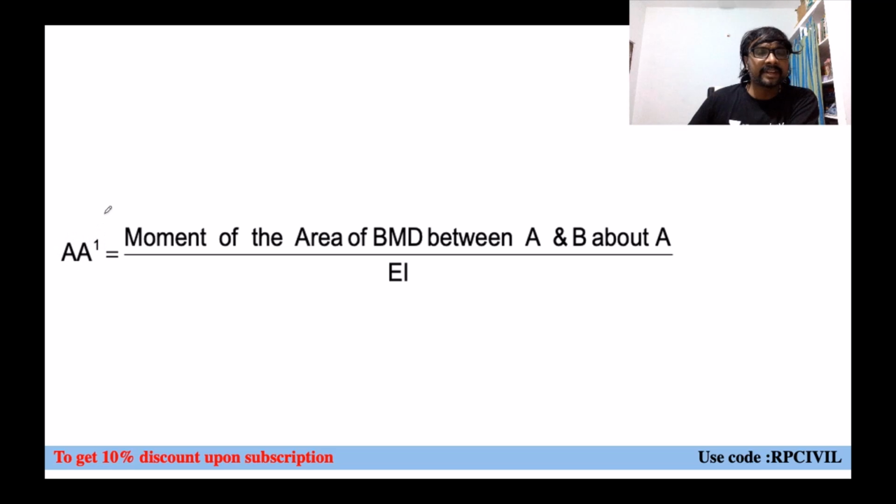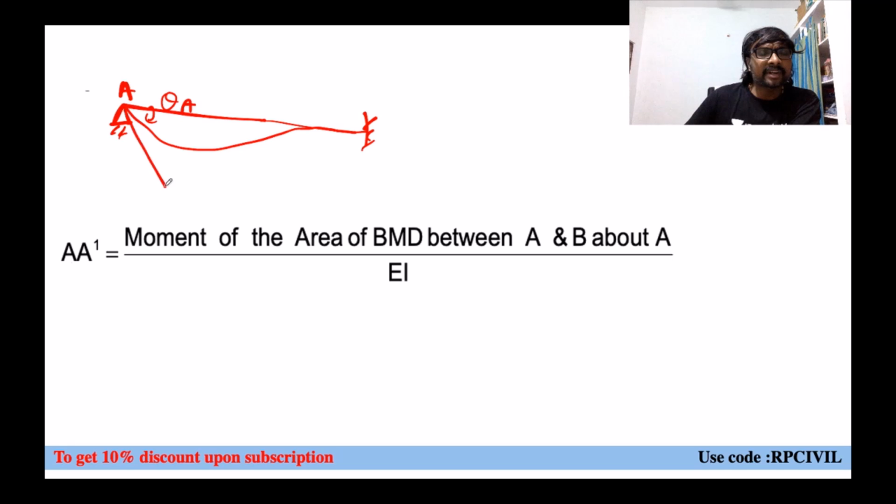What is AA dash, you can say here? When you consider this as your hinged support and this is your fixed support, at this the deflection profile will be like this. This is your theta A, this is A, and this is your tangent. The point on the elastic curve and the point on the tangent are both the same at A, or not? Yes, this A dash and A both will be coinciding. So what is A dash, we can say now? 0. A dash is 0. For simplicity we'll be taking it like that.